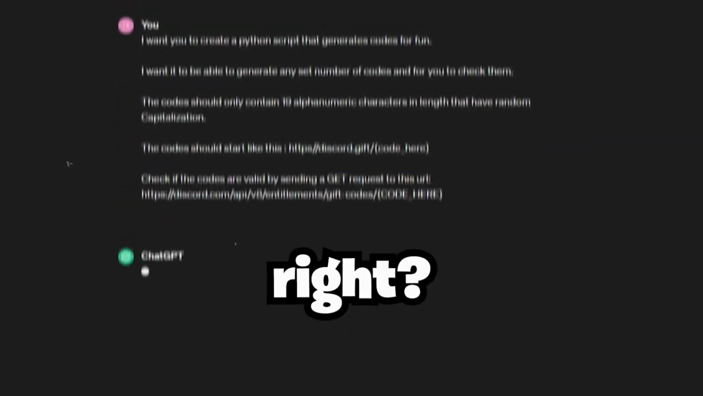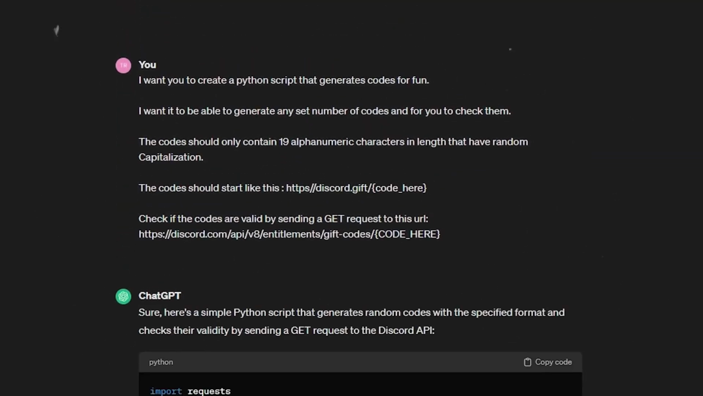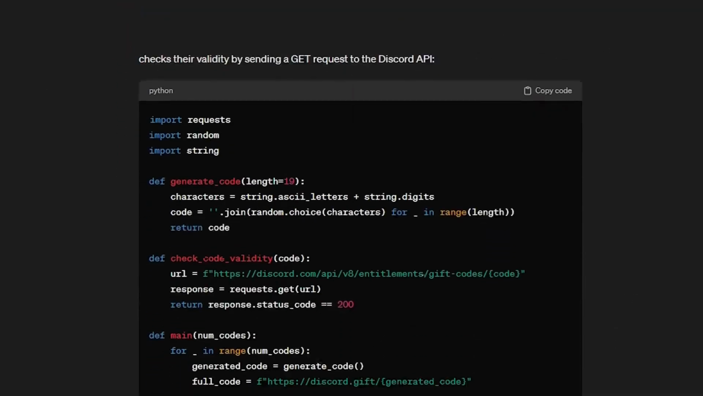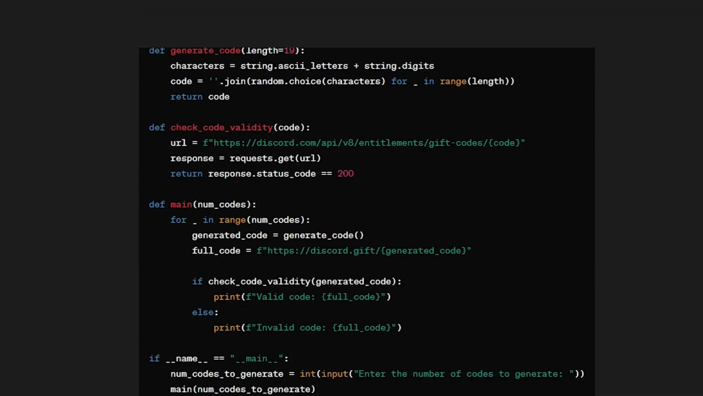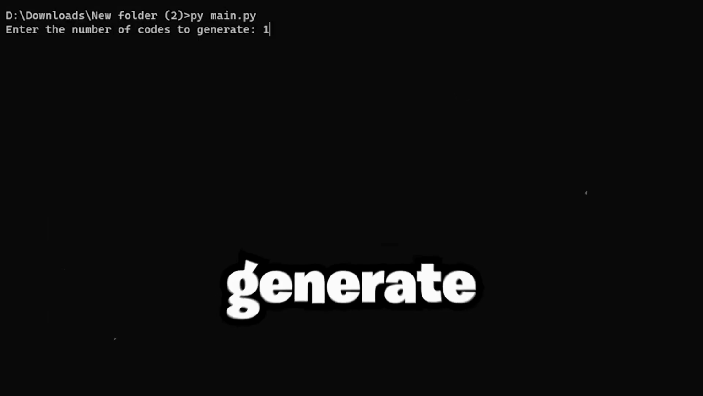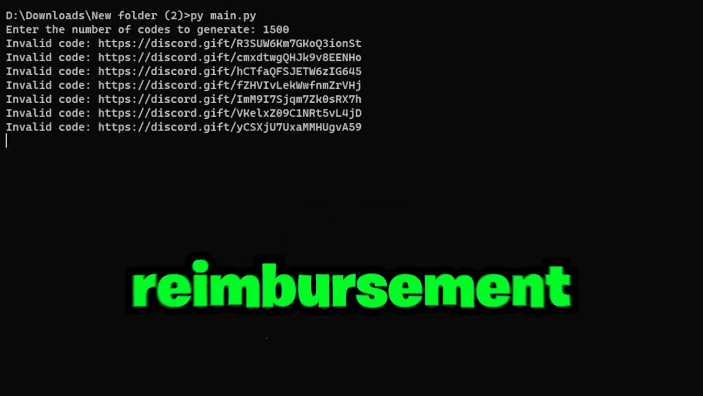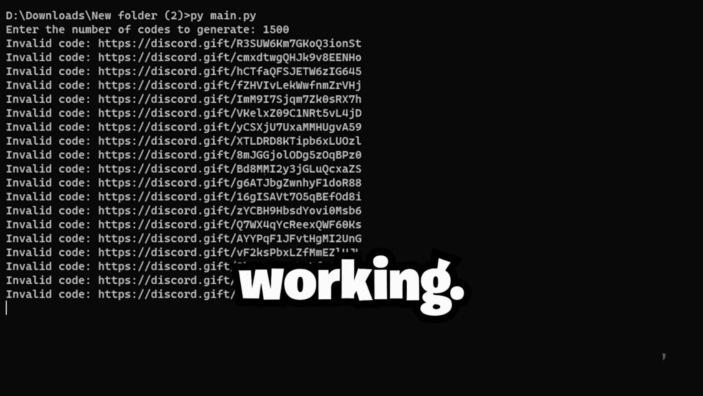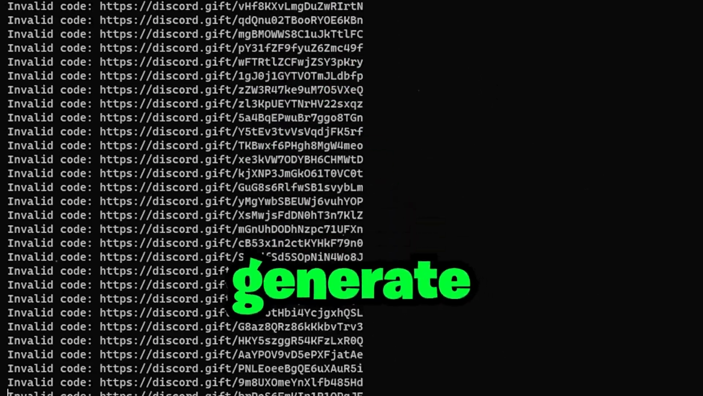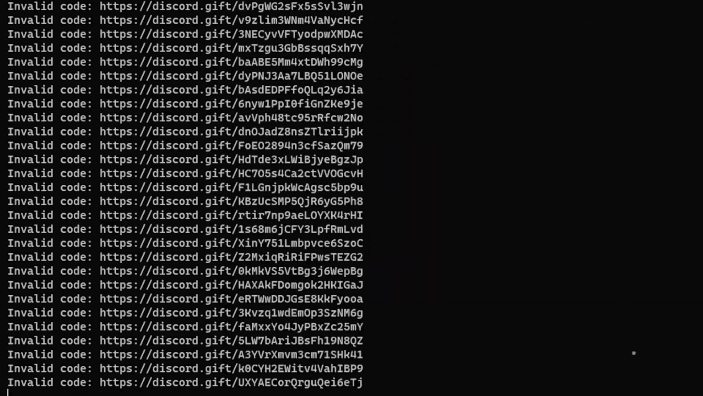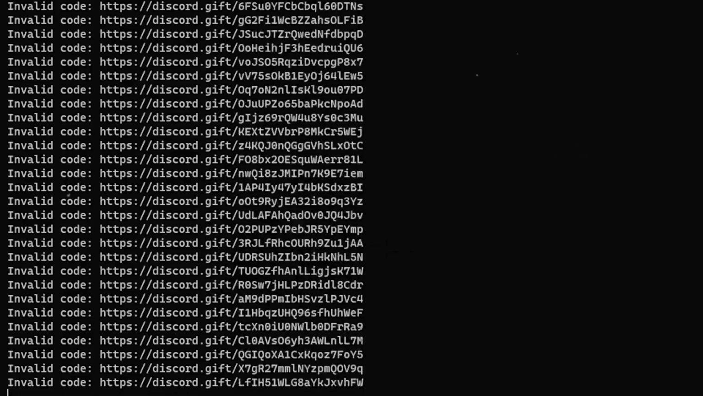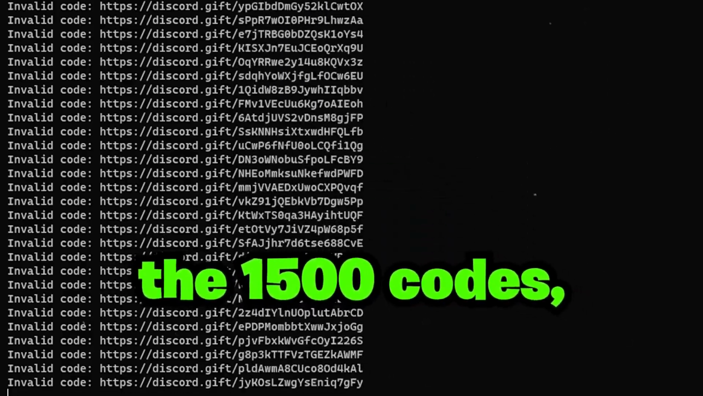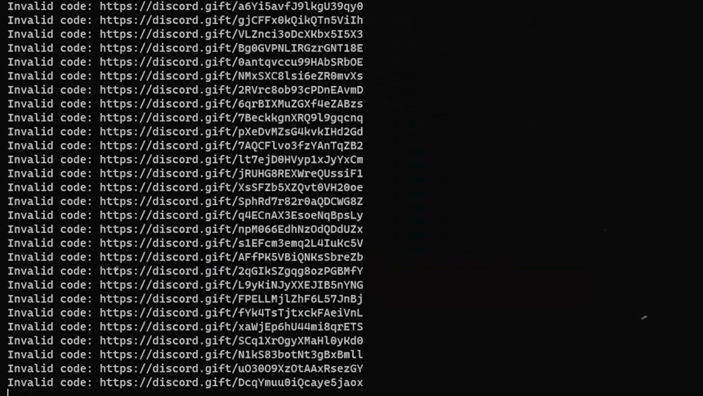It was more successful in the sense of it actually creating the Nitro generator correctly. Unlike what had been happening before, I decided to generate 1,500 codes as reimbursement for the first way not working. This took about 5 minutes to generate 1,500, which is relatively slow, probably because of my PC. But after it generated the 1,500 codes, I just realized that I did not tell AI to put the valid codes in a text file when it made this generator. Without this functionality, you would have to search through all of the codes to see if there was a valid code.